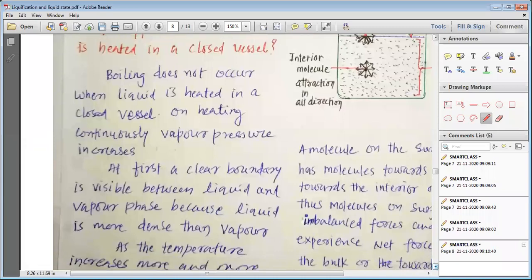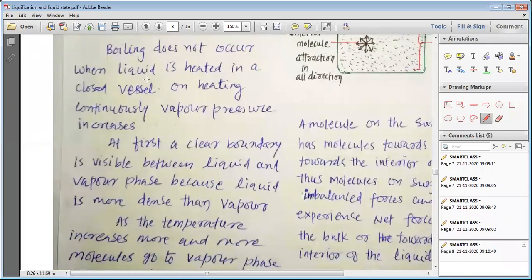Now, my dear students, boiling does not occur when a liquid is heated in a closed vessel. On heating continuously, vapor pressure increases. At first, a clear boundary is visible between the liquid and vapor phase in the closed vessel because liquid is more dense than the vapor.